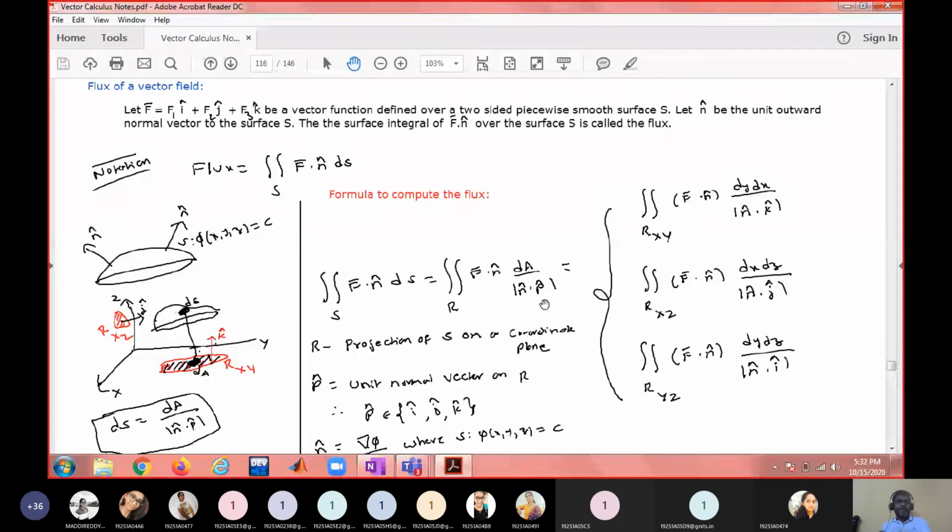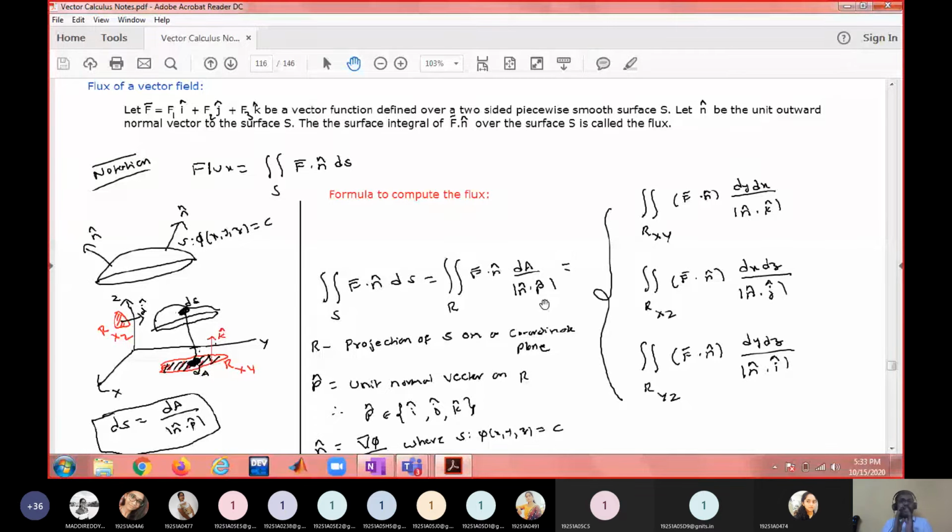But if you take a cylinder, what is its projection on the xy plane? A circular region. Whereas on the zx plane, a rectangular region, and on the yz plane also a rectangular region. So where you take the projection is important, because when you change the coordinate plane, the shape of the projection may change. Therefore limits may change. For a rectangular region, all the limits are constants. For a circular region, one pair of the limits will be variables.